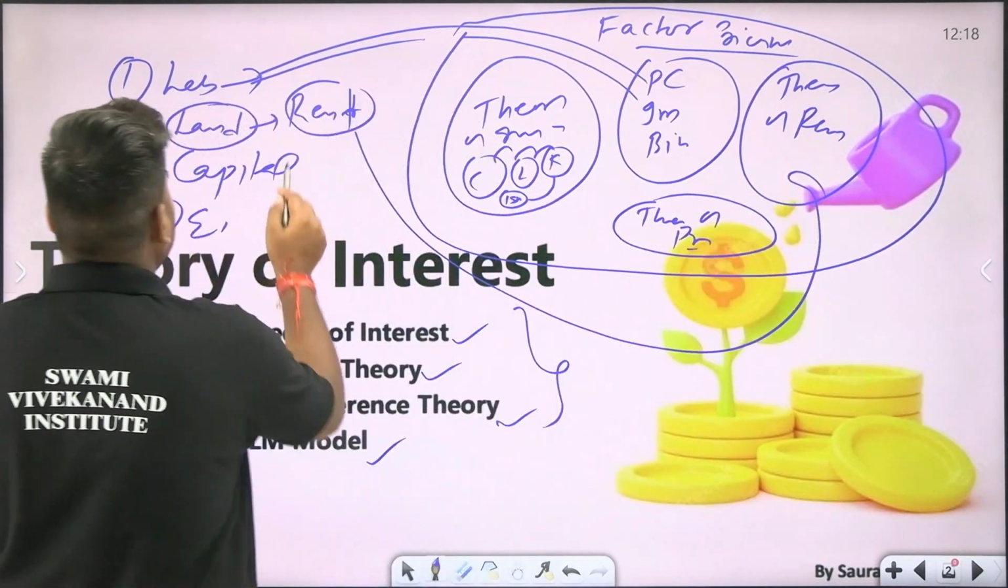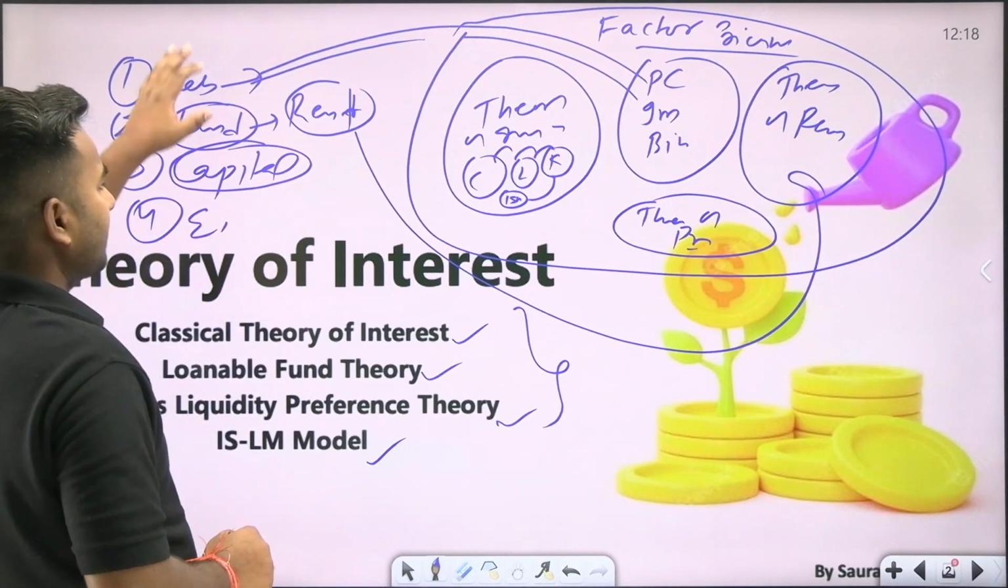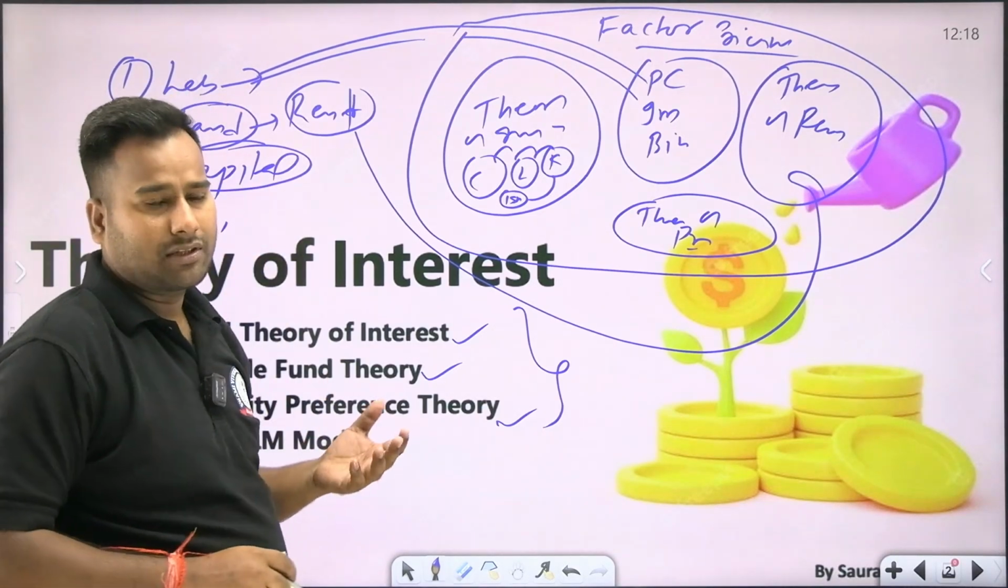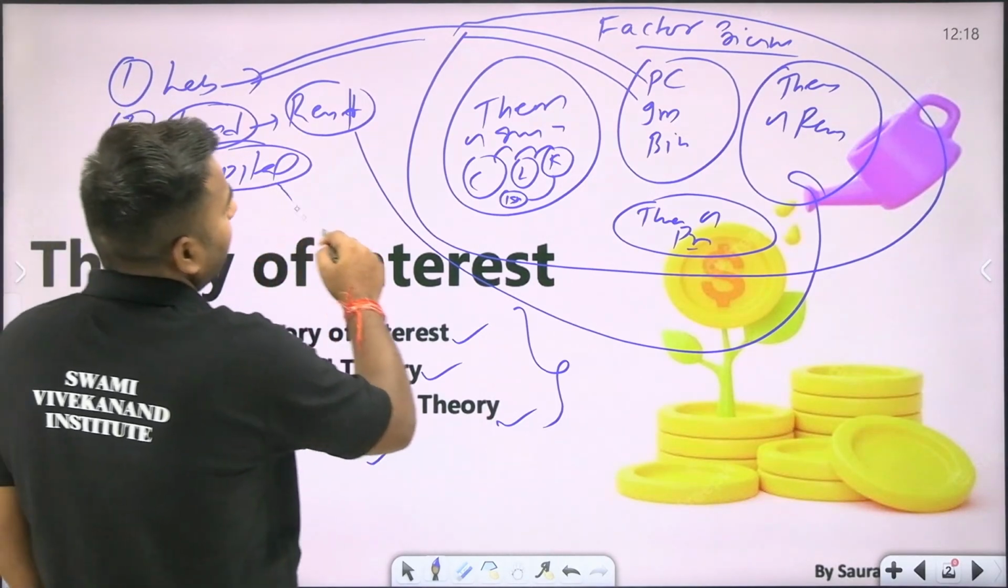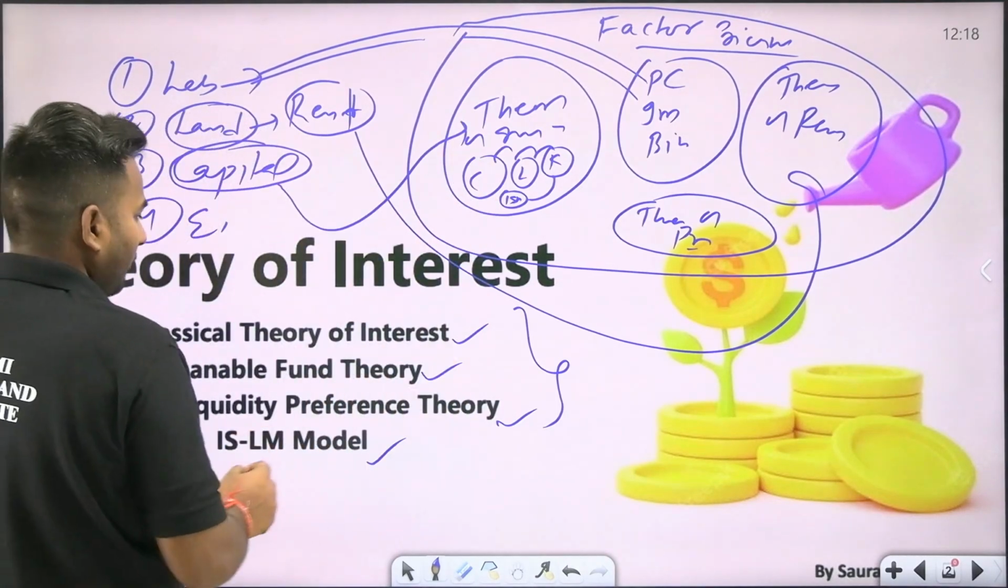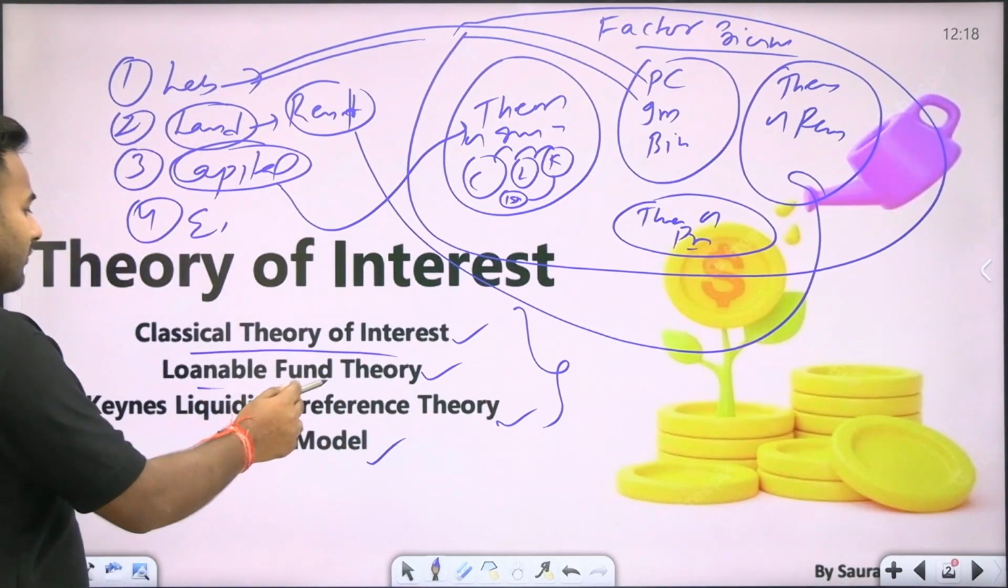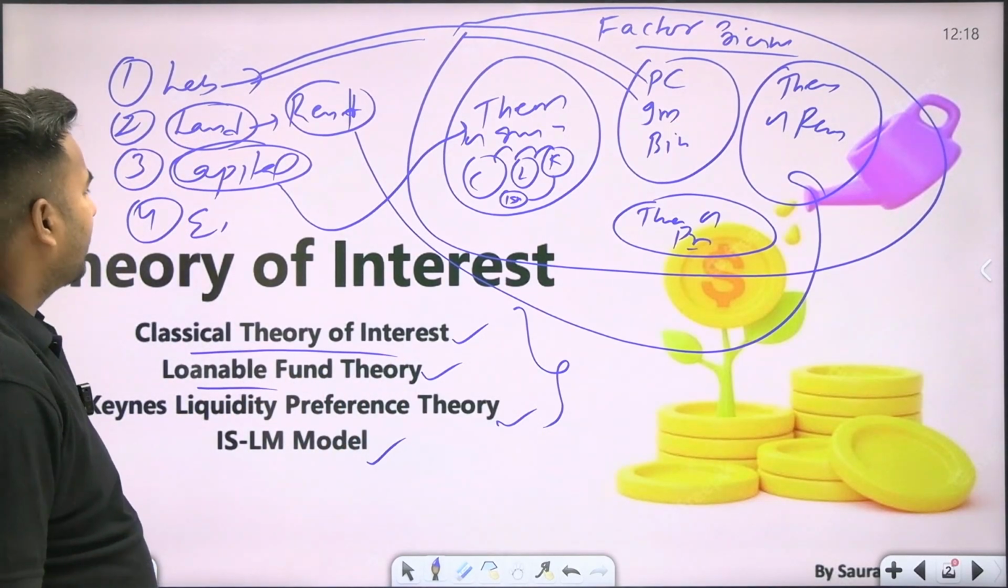Another factor of production was capital. If we take capital as monetary capital, what is the value of money? That we are discussing in the theory of interest, where we have already discussed the classical theory of interest, the loan fund theory, and the other theories.